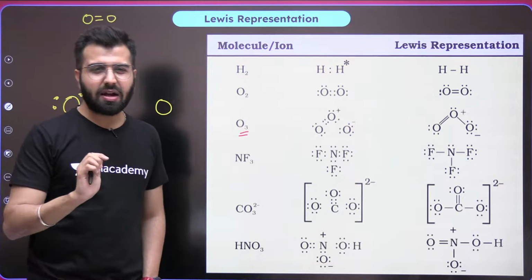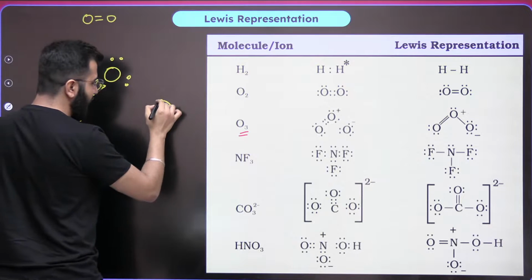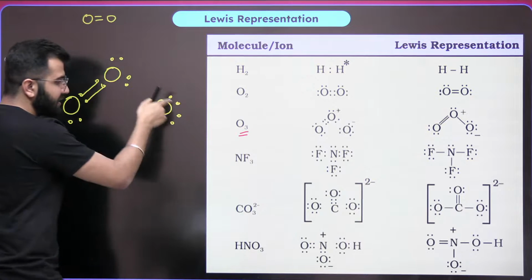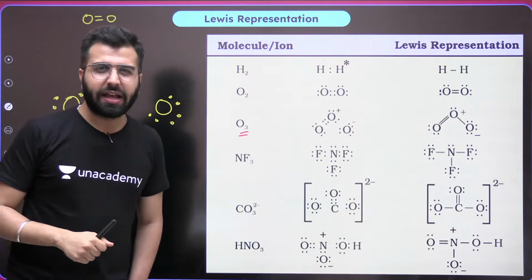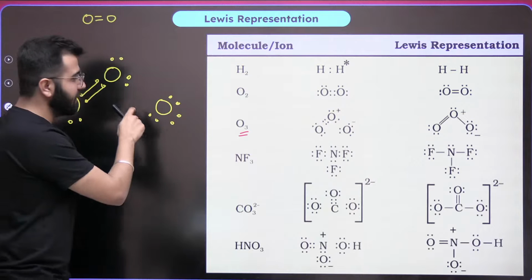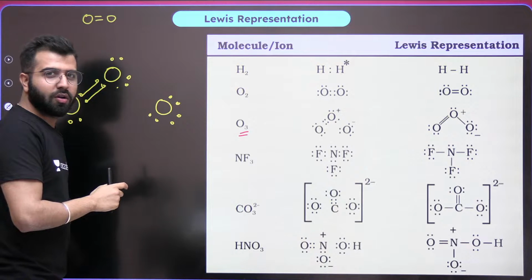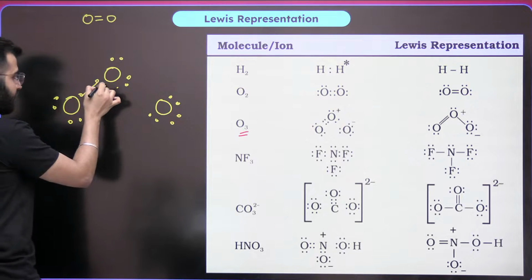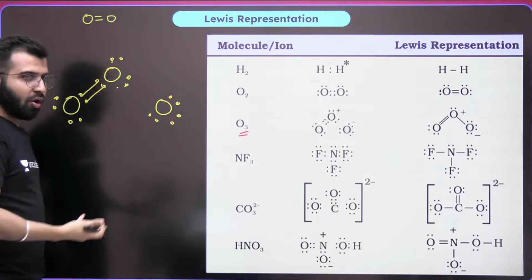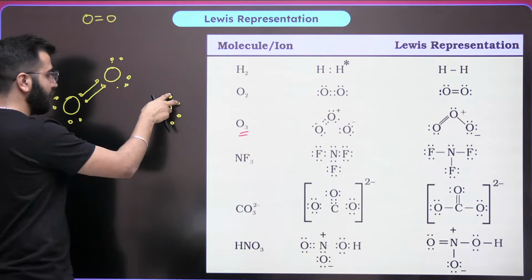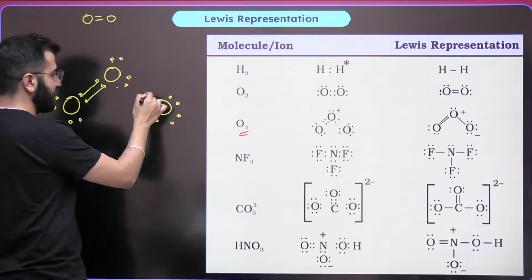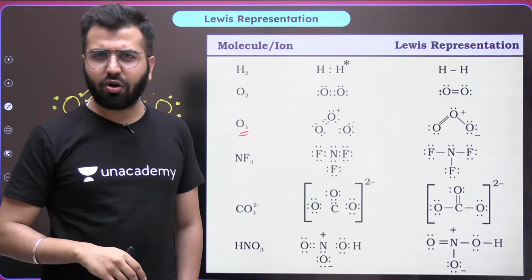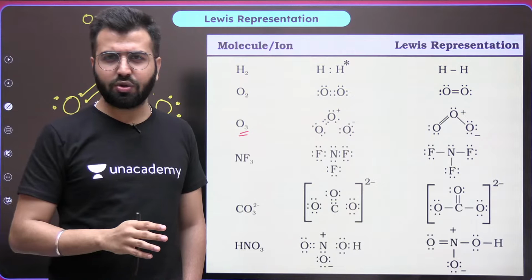He's crying, he's sad. This oxygen says, I have 6 electrons, I need 2 more. Hey oxygen, hello, can you give me more? He says, no, I don't want to, because ultimately I have 1, 2, 3, 4, 5, 6, 7, 8. My octet is complete. If you share 2 more electrons, then my number of electrons will become 10. I don't want to disturb my electronic configuration. You go away, please. I'm so sorry.